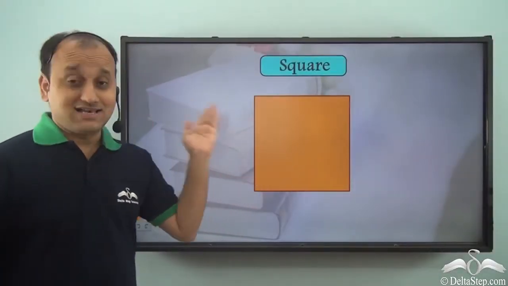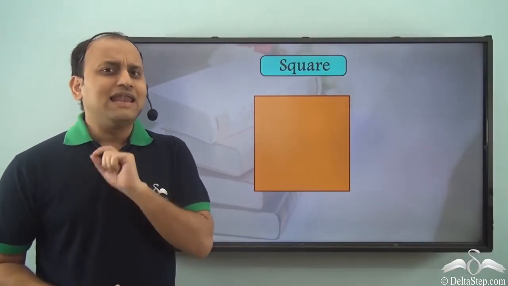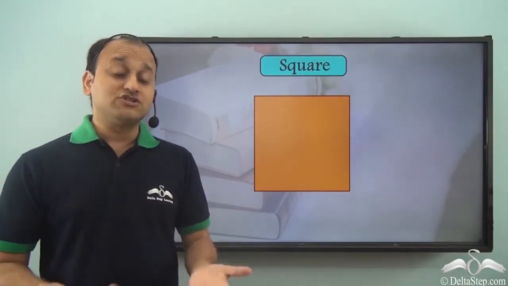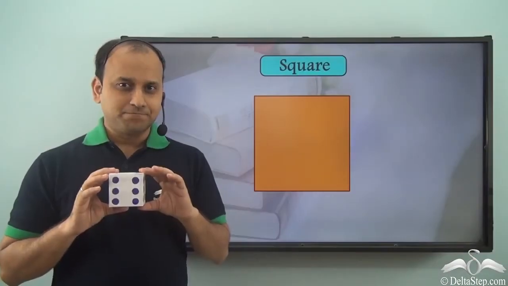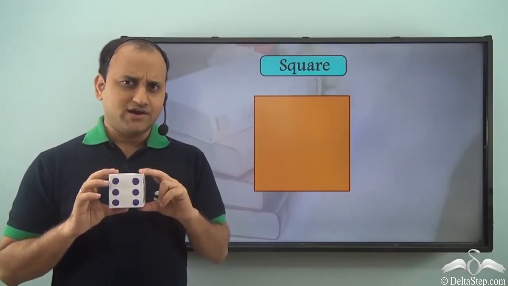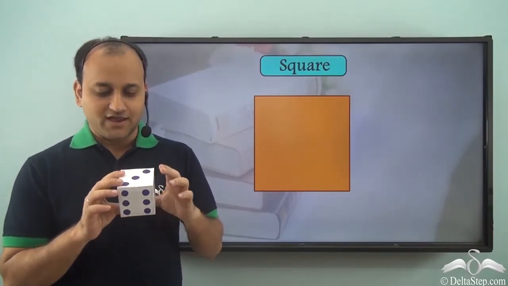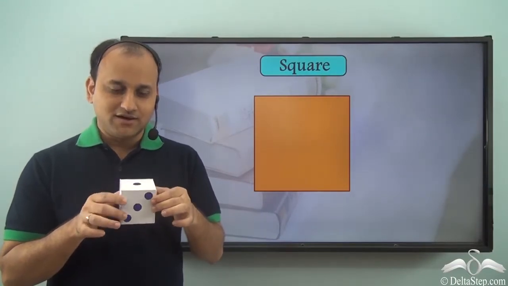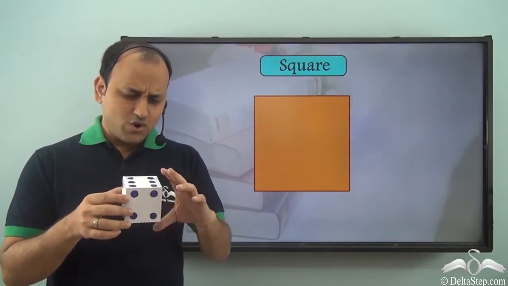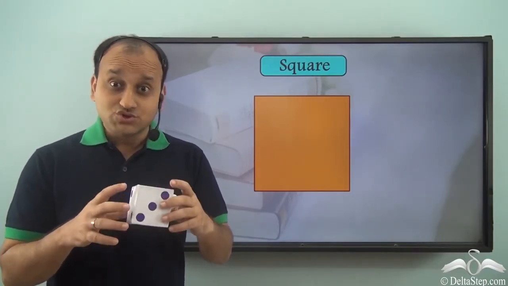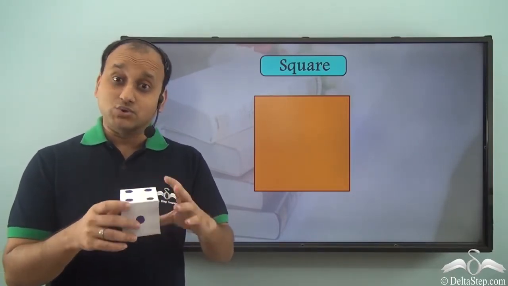So, this is a square and we have learnt about it earlier. Now, let me show you an object which looks very similar to a square. What exactly is this shape? You will say it's square, right? But let me show you a difference. What if I change the angle? Now, is it still a square? Not really. It's quite thick compared to a square. Square is very flat, but this is very thick compared to a square.